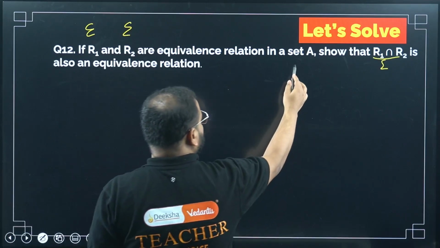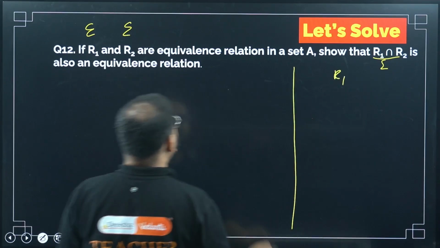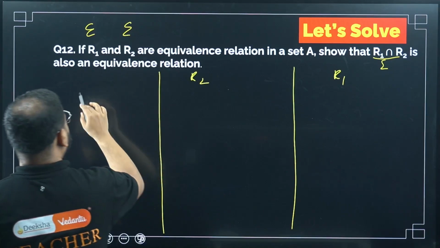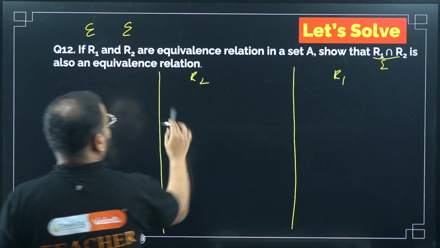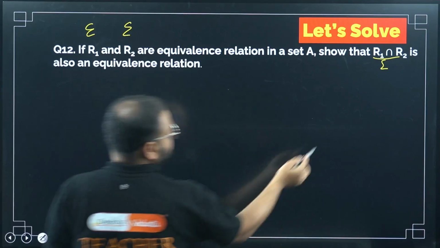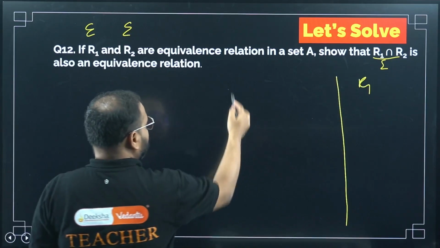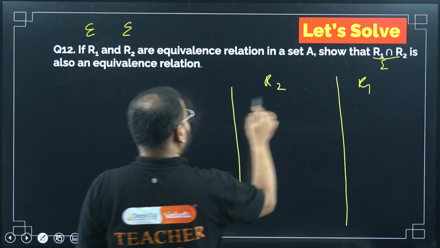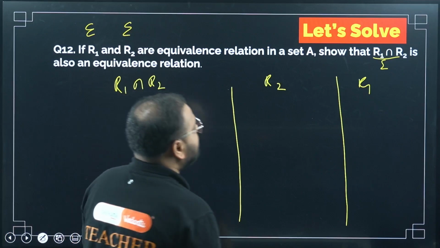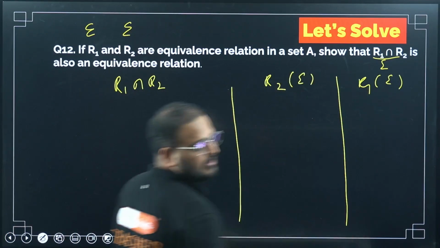Let's check the first. I'll write first for R1. R2. Okay, I can write the space according to the requirement. Please check here. I will write here, this much is enough for R1, this is enough for R2, and this is R1 intersection with R2. Okay. Now check here. First of all, equivalence is given. I have to prove the intersection is equivalent.